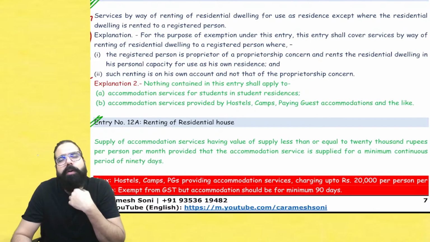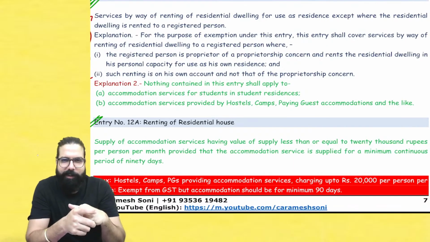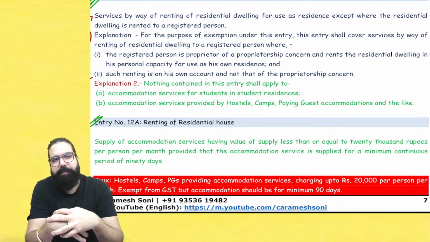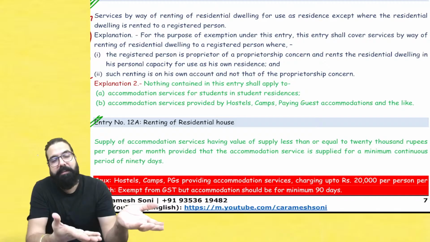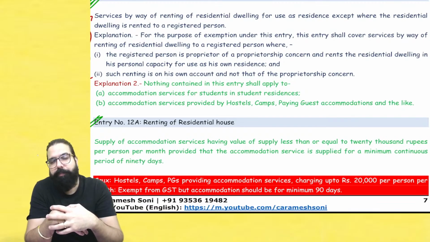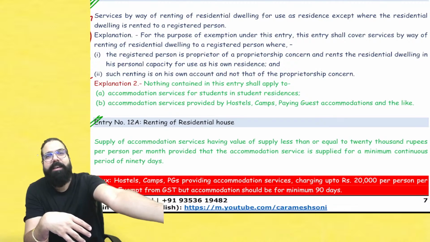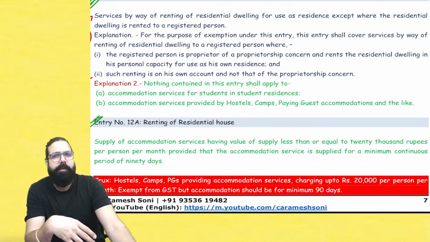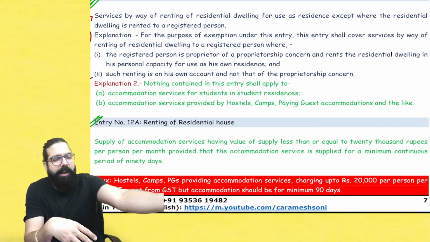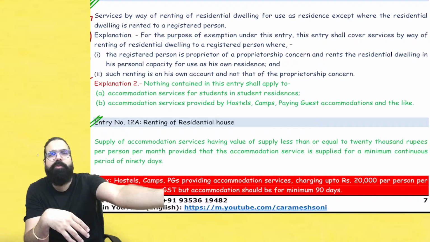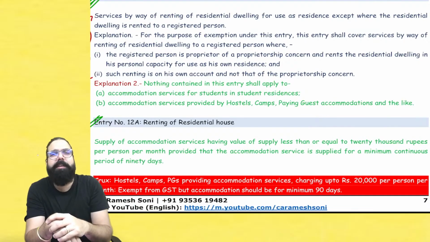So, sir, what used to happen? The hostels, PGs used to say, sir, we are giving a home away from home to all these people. They are staying in our place. It's like a residence for them. Students are staying, it's like a home where they are staying. So when we are renting a residential property to all the students who are unregistered, PG hostels used to say it is exempted.